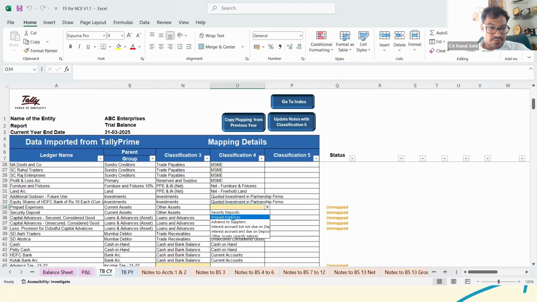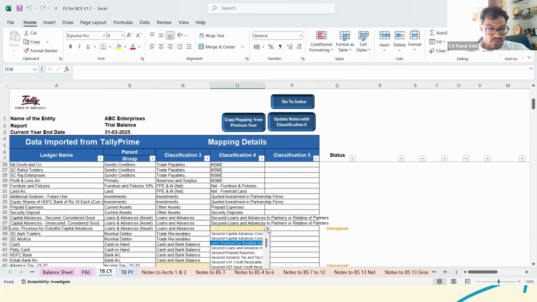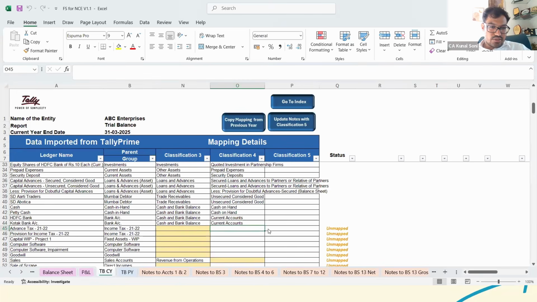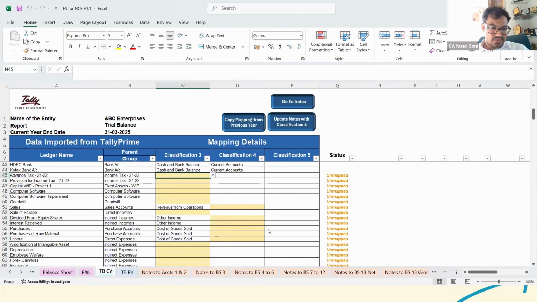Prepaid expenses, security deposits, and provision for doubtful debts. So more or less this classification has already happened.